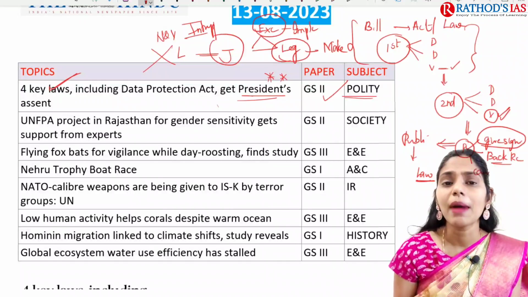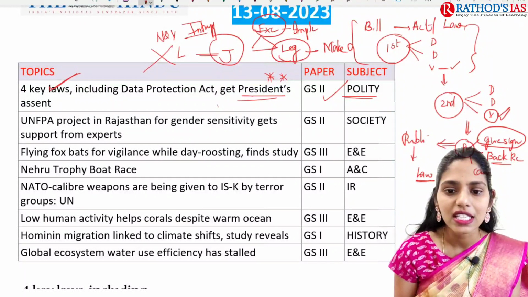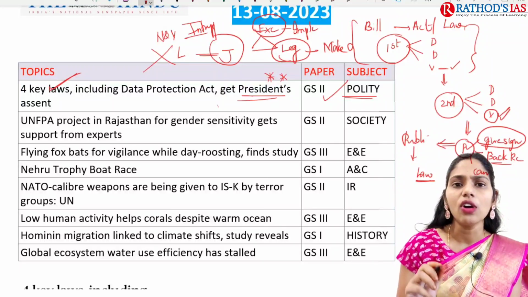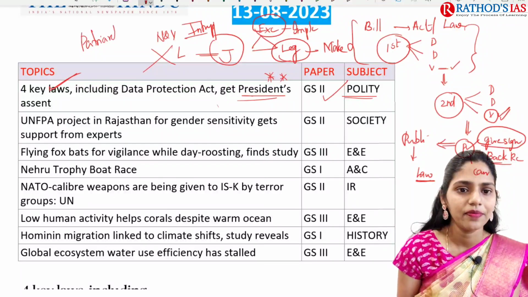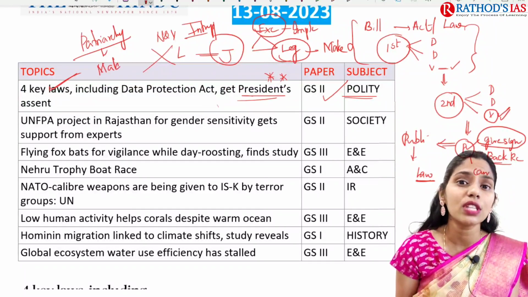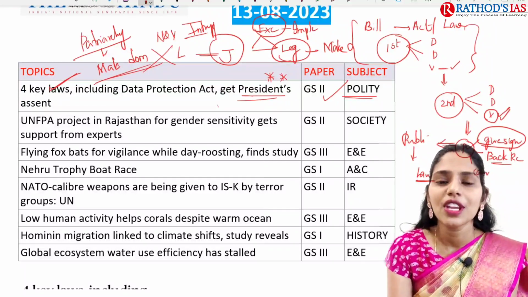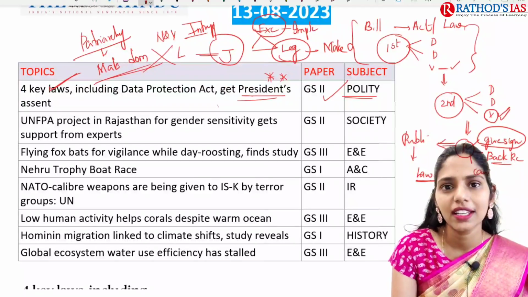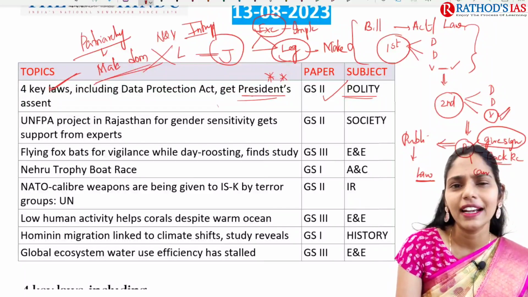And the next topic is about UNFPA project in Rajasthan for gender sensitivity gets support from experts. Now in our society we are facing a problem called patriarchy. Patriarchy means nothing but male dominated society. We are seeing a male dominated society. Even I am from a family where we can see there is patriarchy. Even though I am working, my condition at home will be entirely different.